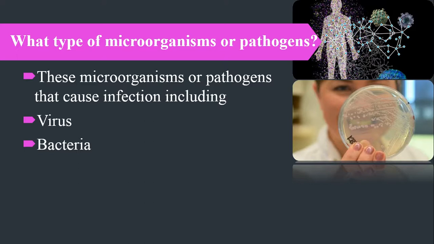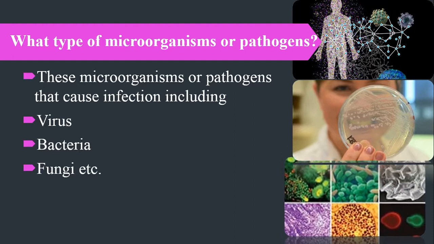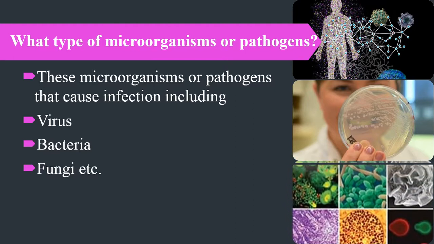There are a lot of different types and species of viruses and bacteria that cause different diseases. Similarly, fungi also cause many infections and diseases in plants, animals and human beings. So these three are the basic microorganisms or pathogens that cause different types of diseases and infections in all living organisms.